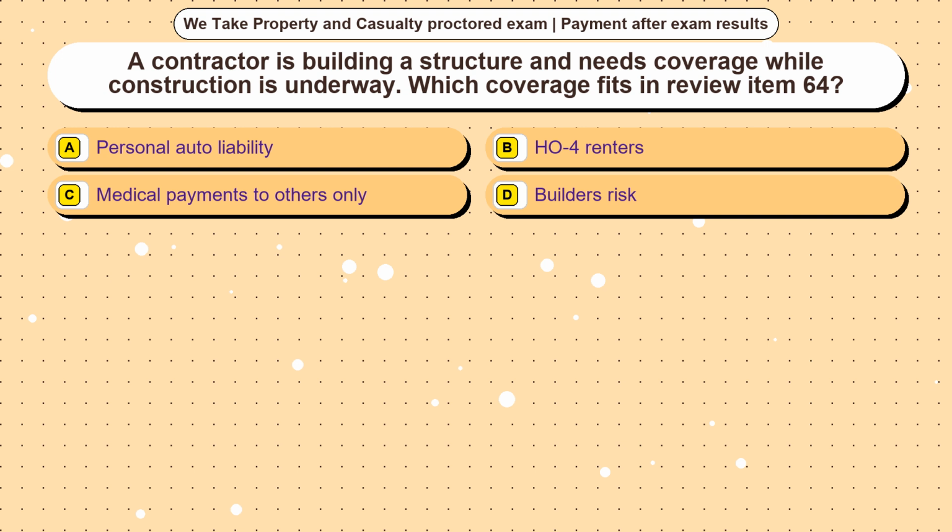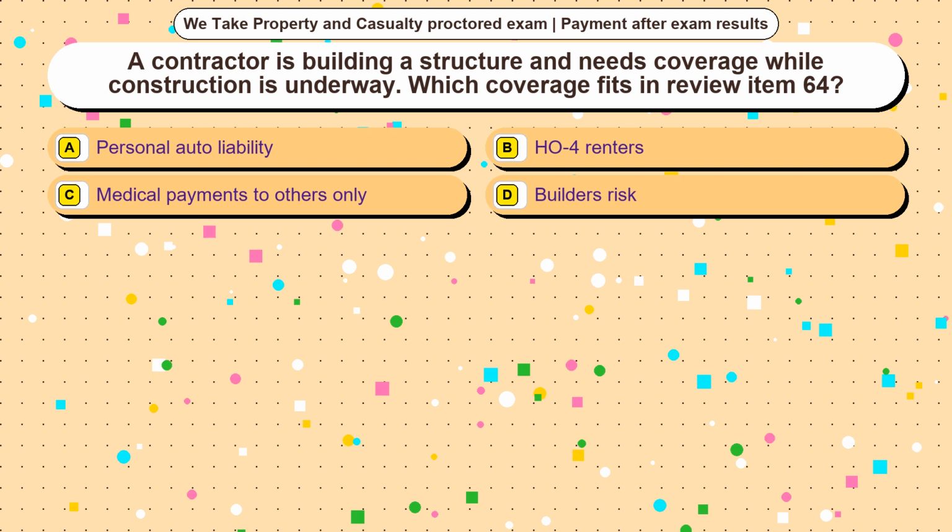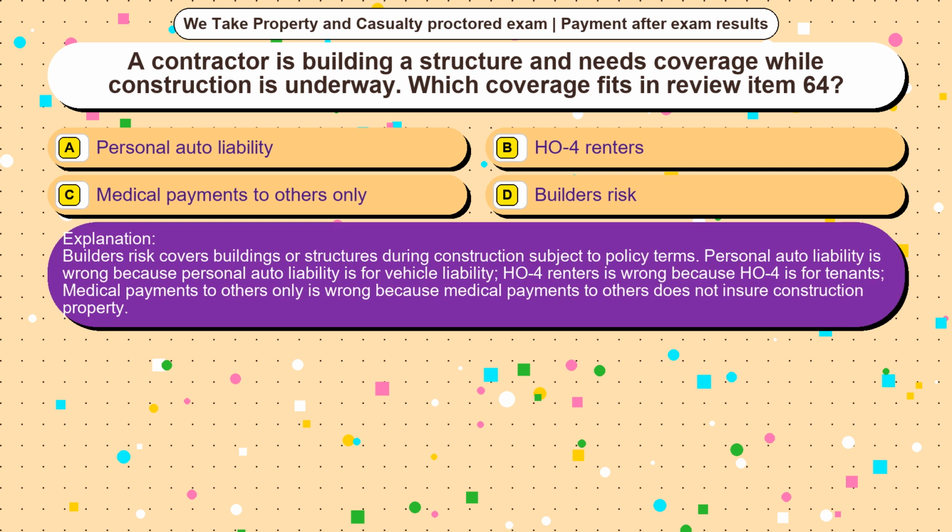Option D, builder's risk. The correct answer is option D. Builder's risk covers buildings or structures during construction subject to policy terms. Personal auto liability is wrong because personal auto liability is for vehicle liability. HO4 renters is wrong because HO4 is for tenants. Medical payments to others only is wrong because medical payments to others does not insure construction property.